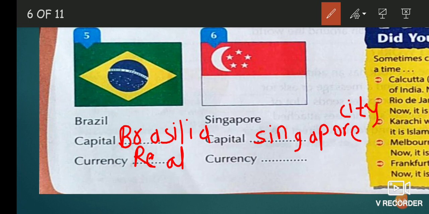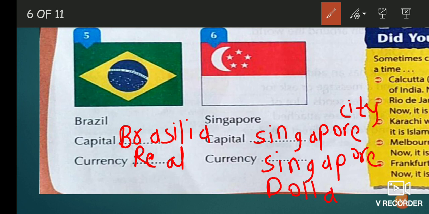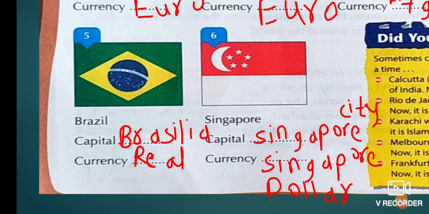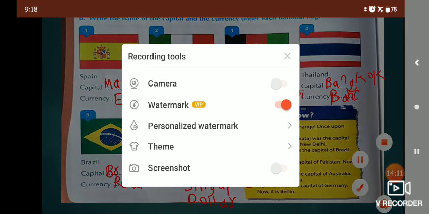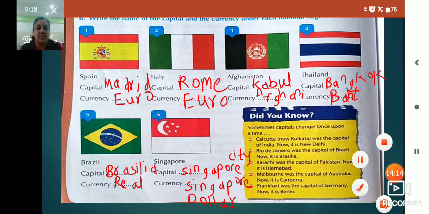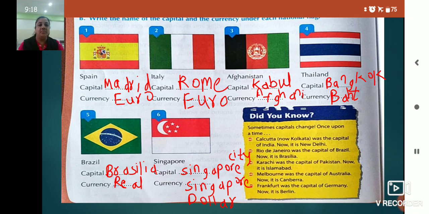And the currency for it is the Singapore dollar, SINGAPORE DOLLAR. Okay, children, so these are the names of the capital cities and their currencies. Isn't it? We wrote that.